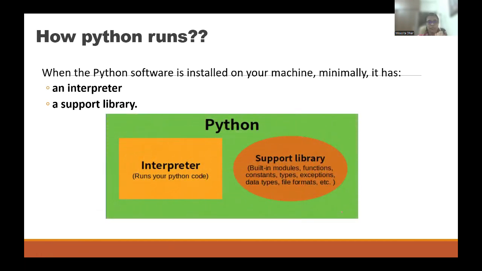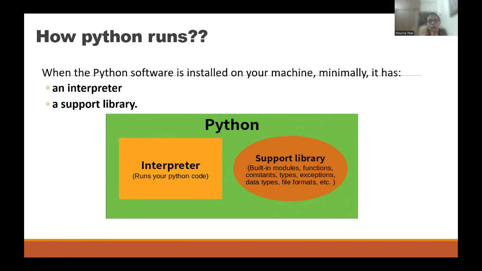The interpreter runs your Python code. We are going to see more about the interpreter in our next slide. The support library, from the name itself, you can understand, gives you built-in functions, modules, data types, files, and so many libraries. Something which is already predefined inside Python. We are only going to use them; no need to create your own. Something is already ready, and we can get it from the support libraries.